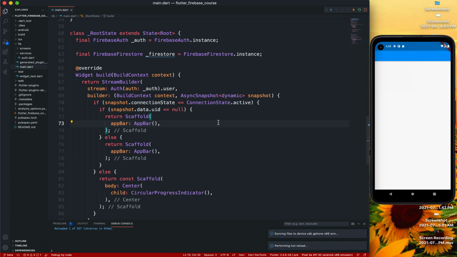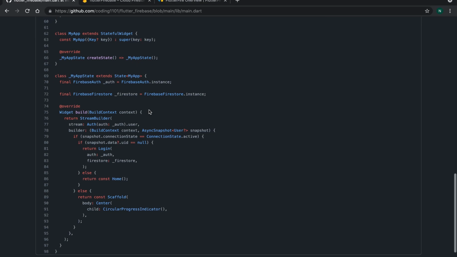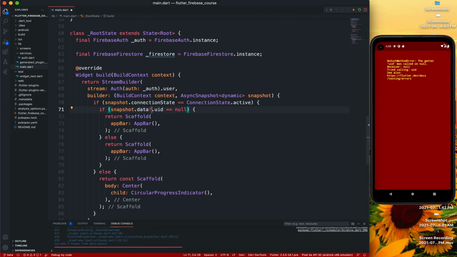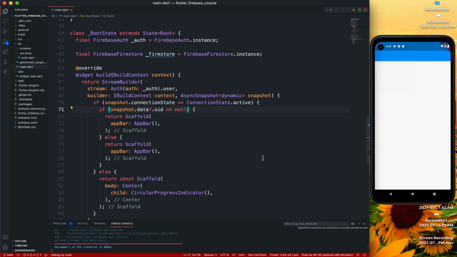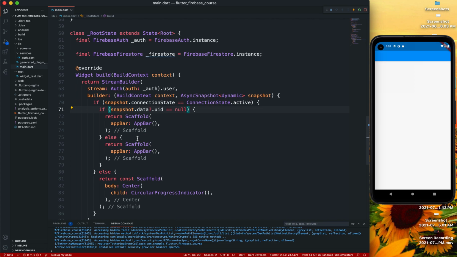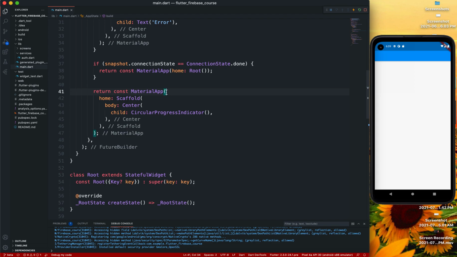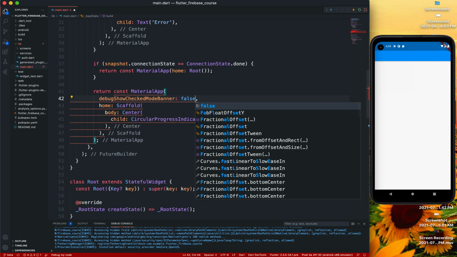But yeah, if we save that, the get UID was called on a null, receive a null. Okay, I forgot to give it another thing. We have some problem, the value field first, and we still have that. Okay, in the material app, in all of them, I just want to remove that debug show check mode false.